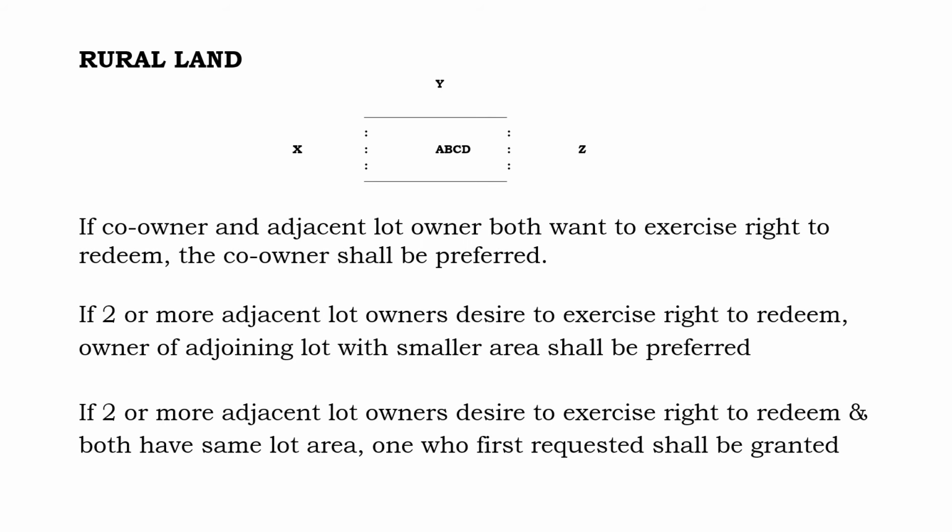So here we have a little illustration. Here is a parcel of land co-owned by A, B, C, and D. 1/4 share each one of them. Ang adjacent lot owners are si X, si Y, at saka si Z. Ito yung adjacent lot owners. So for example, D disposes of his property by way of sale to his best friend L. Binenta niya kay L ang kanyang 1/4 share sa 1 hectare na property na to.